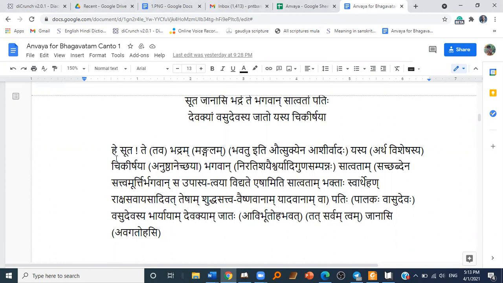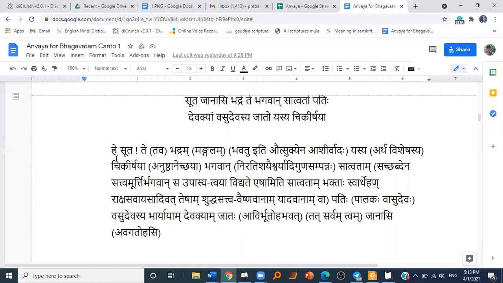Hey Suta, the Rishi is speaking to Suta Goswami. O Suta Goswami, te bhadram tava mangalam bhavatu. Let there be auspiciousness for you, let there be mangal for you. Iti autsukyena ashirvada. Okay, autsukyena, the root word is utsukata, eagerness.